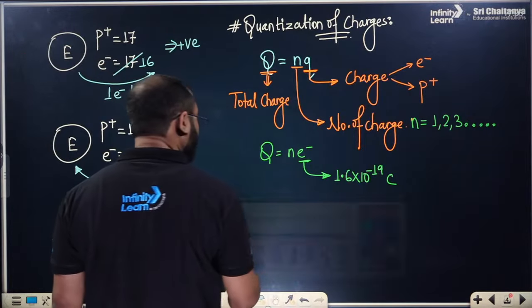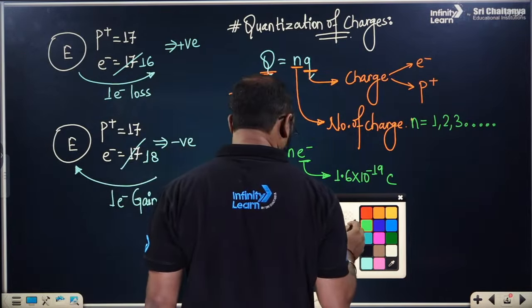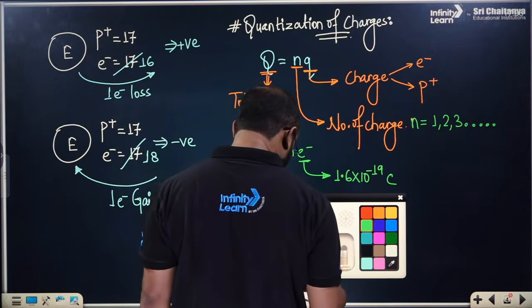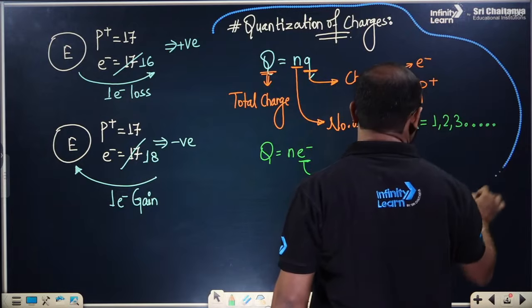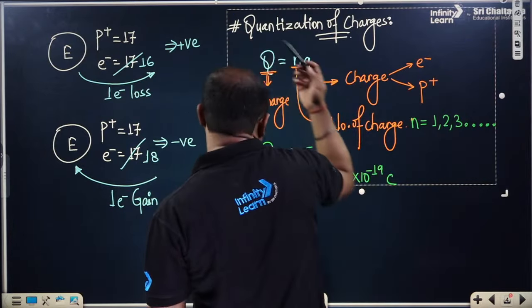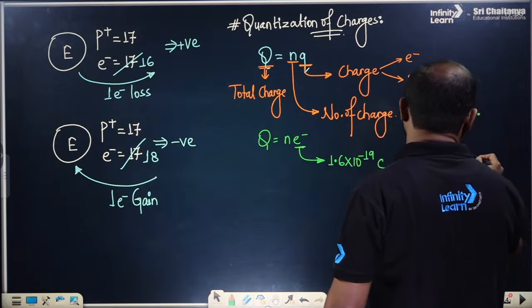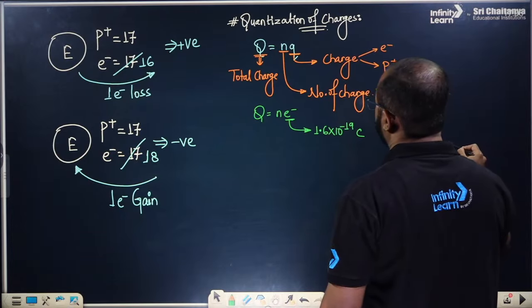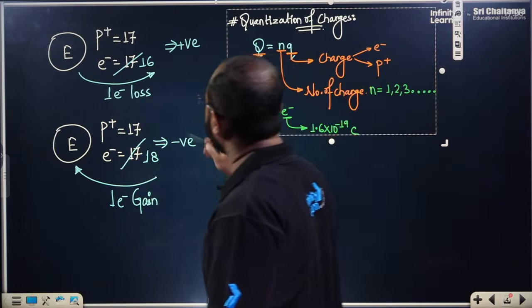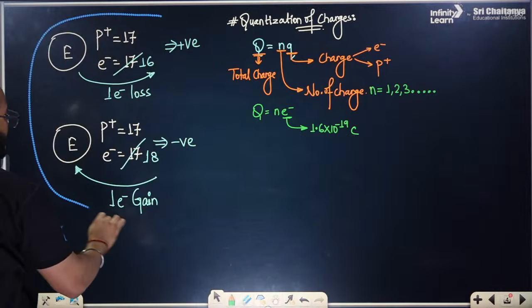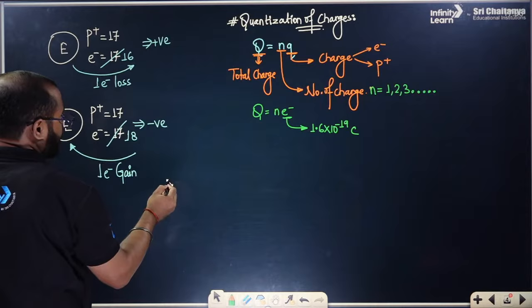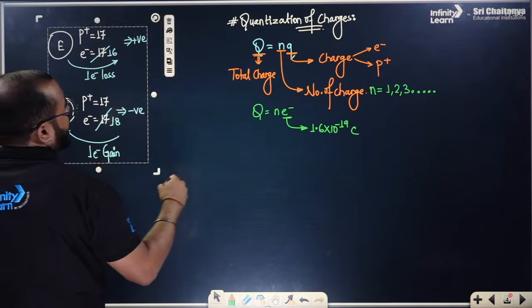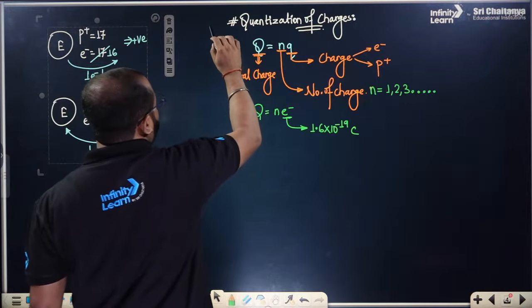So there is a very simple question to ask. Tell me, if the total charge is 1 coulomb, let me know the number of electrons required to produce 1 coulomb of charge.